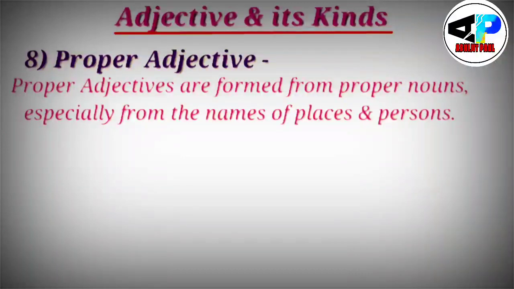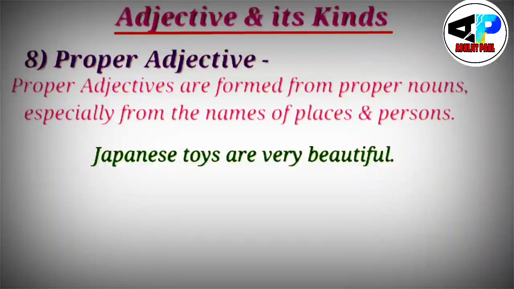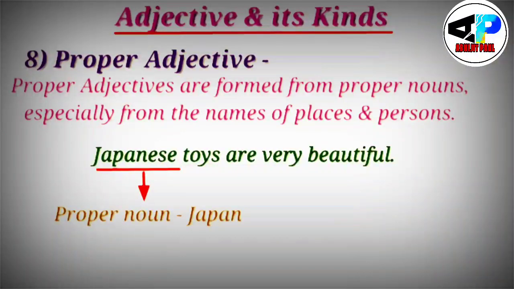Next topic is proper adjective. Proper adjectives actually are formed from proper nouns, especially from the names of places and persons. If you take any proper noun and if I can form any adjective from that particular word, so that would be proper adjective. Like from Japan, Japan is the proper noun and I have constructed Japanese. So Japanese will be the what?